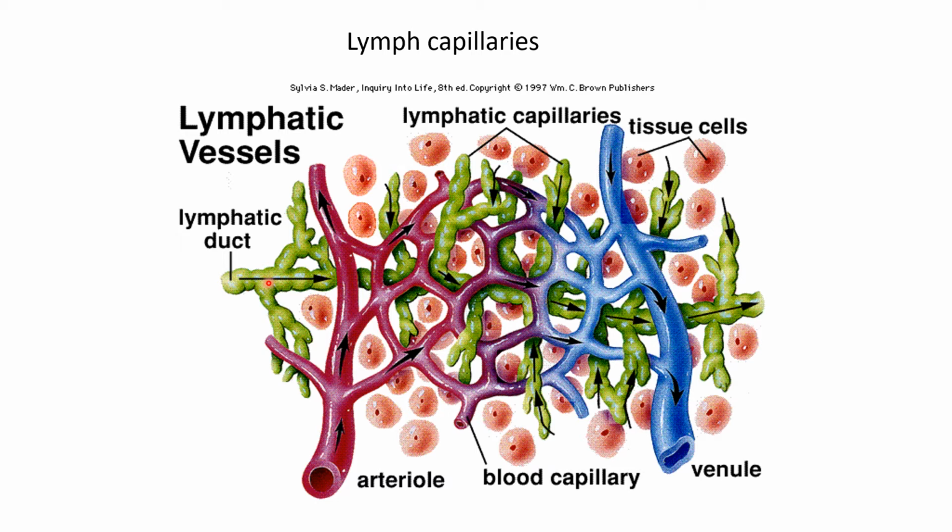When circulating blood reaches the capillary part, its fluid content passes into the surrounding tissue as tissue fluid. Most of this fluid re-enters the capillary at their venous end. Some of it is, however, returned to the circulation through a separate system of the lymphatic vessels, usually called the lymphatics. The fluid passing through the lymphatic vessels is called the lymph. So these are the lymph capillaries and this is the tissue fluid.